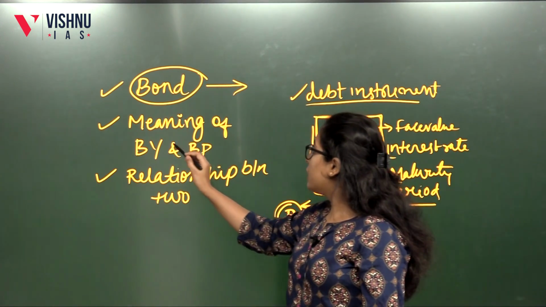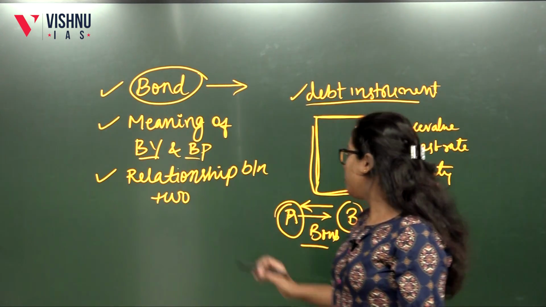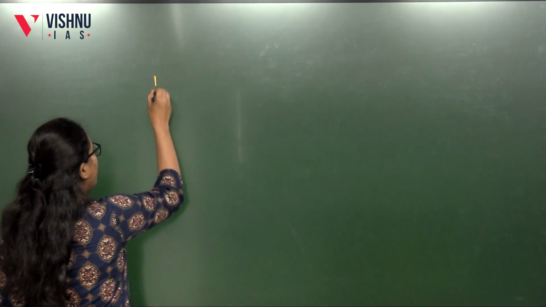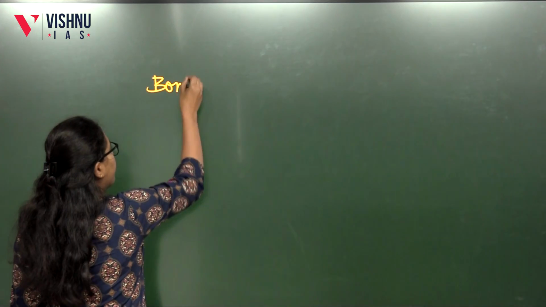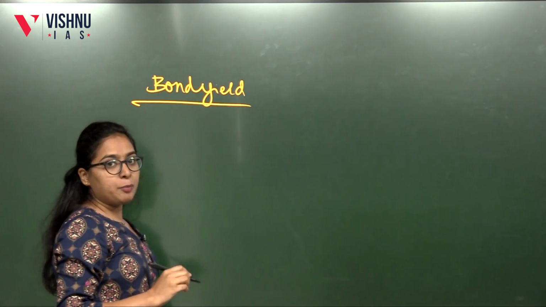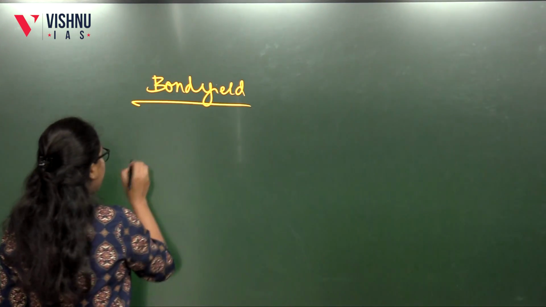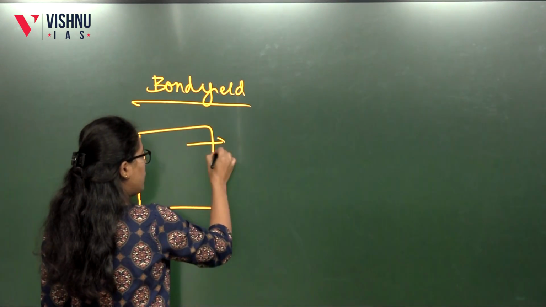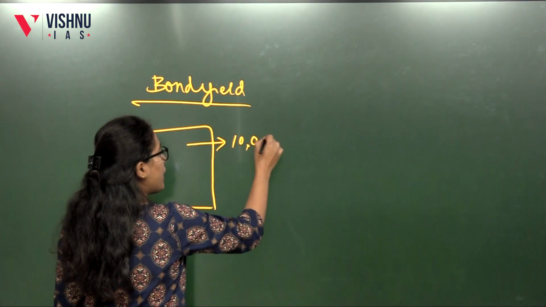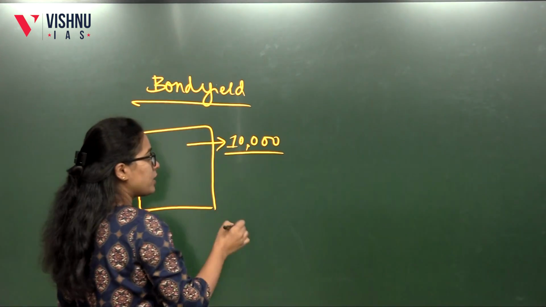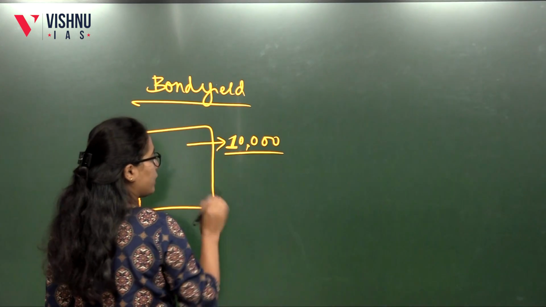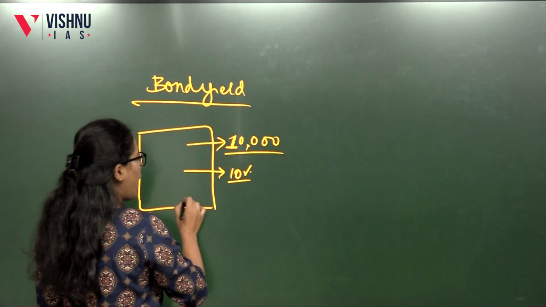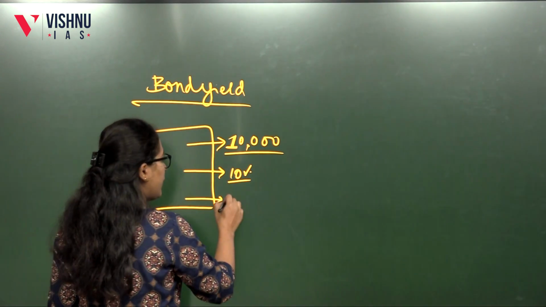Then bond yield and bond price. Let me first explain bond yield with an example. Say for example, a bond is there. Its face value is 10,000. Actually in reality, it can be more or less, but let us take for example 10,000, interest rate 10%, and a maturity period of 10 years.